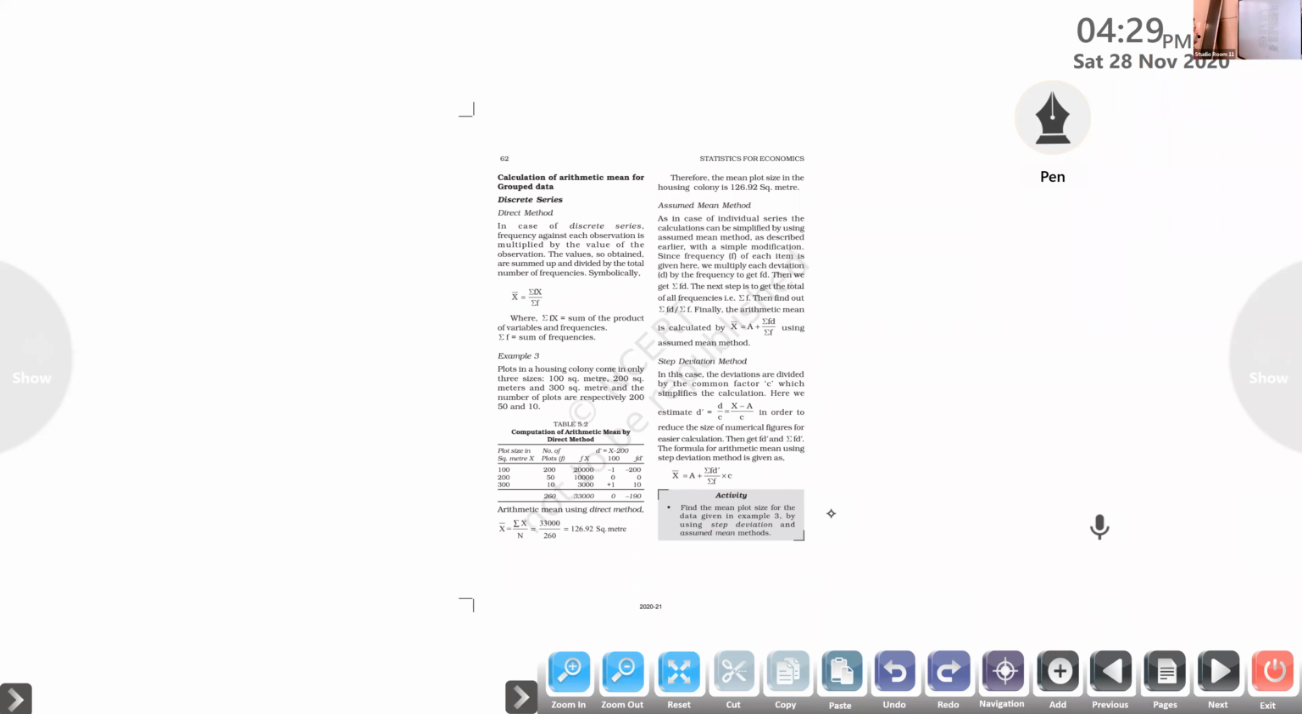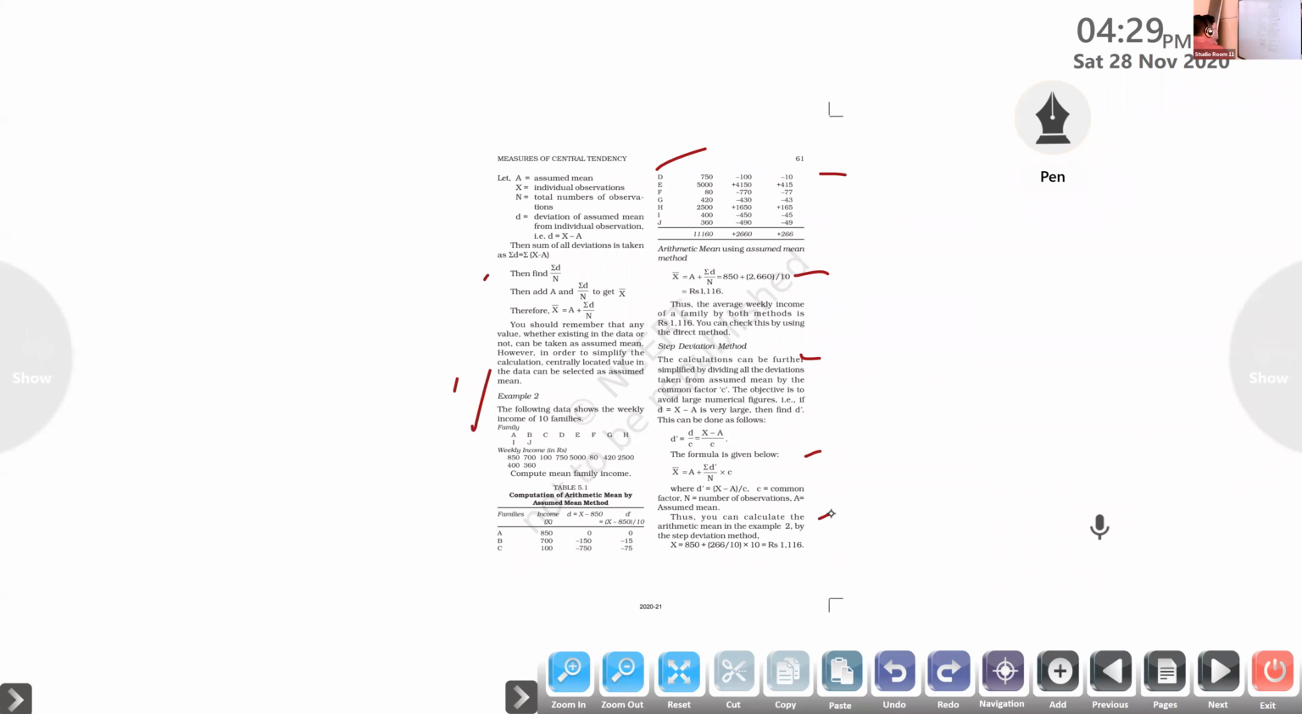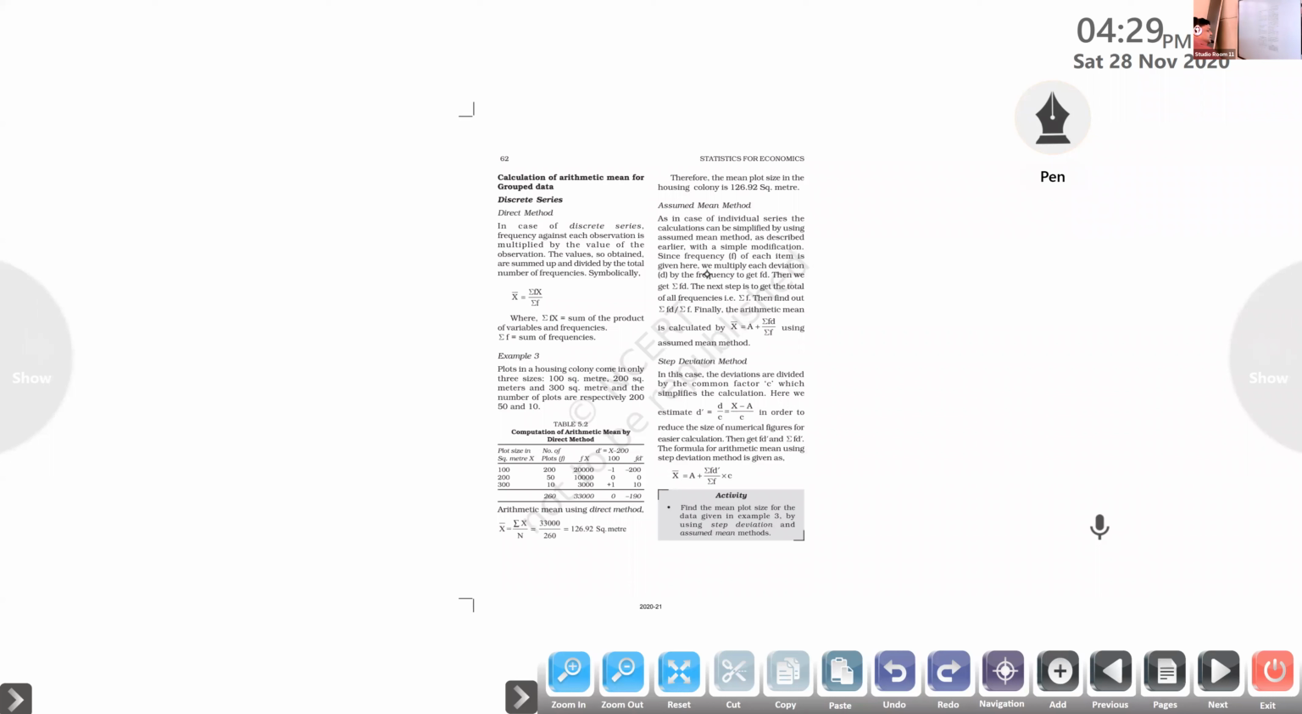Grouped data. Okay. Here you can see only one set of data. What is that? Income of the family only. Only one set of data. And coming to here, you can see grouped data. Two sets of data. You can see here, 1 and 2. Okay, so direct method. So, calculation of arithmetic mean for grouped data.